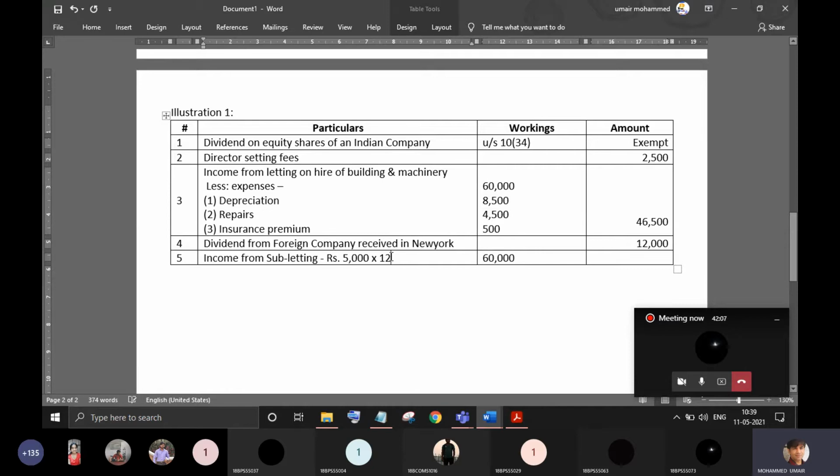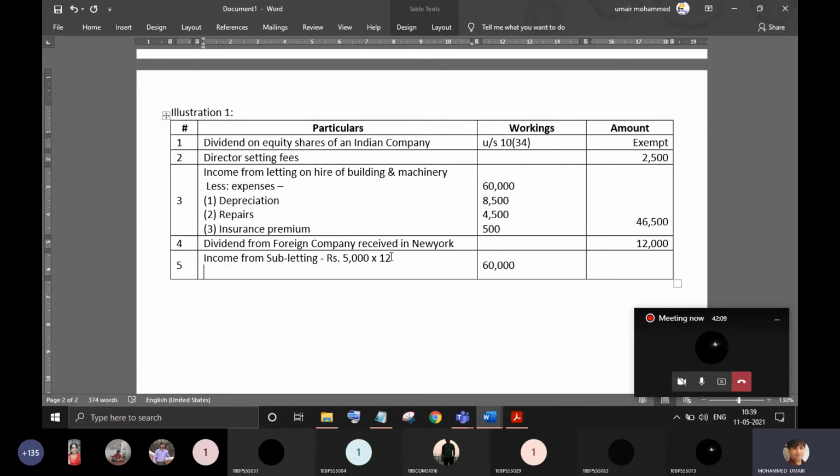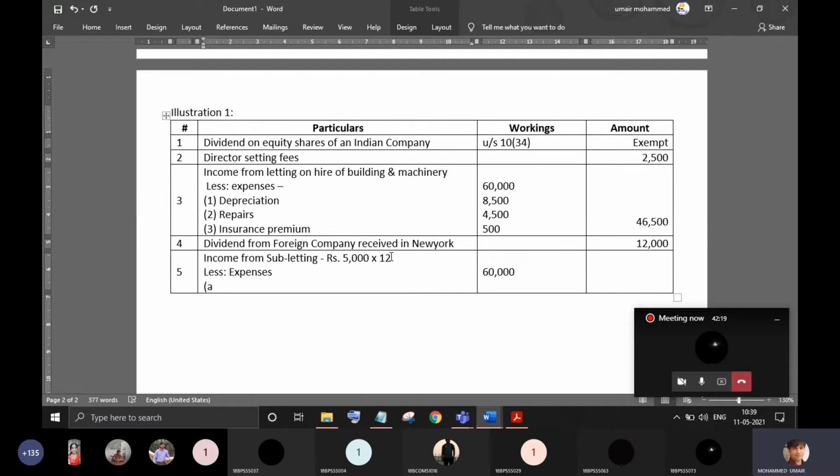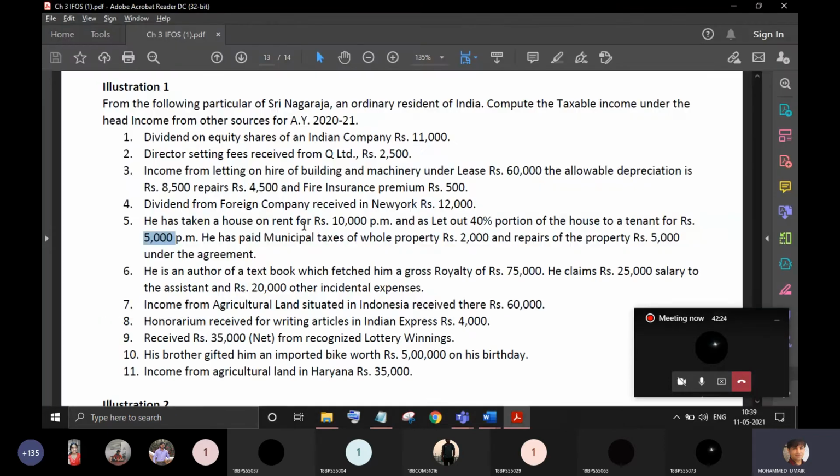Now, what are the expenses pertaining to this income? What are the expenses he has incurred? So less expenses pertaining to this income. Let's note down the expenses. So, question. Some of the expenses what he has paid is, he has paid municipal tax for the whole property, for the entire property. Second, he has also borne the expenses pertaining to repairs of the entire property